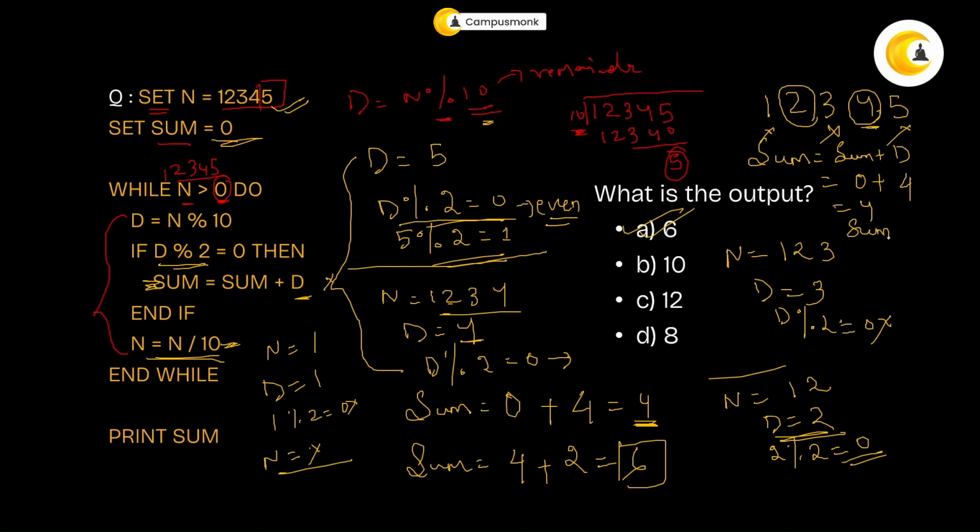Now my next sum should be equal to 4. I already did this, so it should be plus 2. That is 6. So either you apply the shortcut or you do it the long way. That is completely up to you. But keep in mind, time management is a thing. So your answer is here in option number A. That is 6. That's your output. Okay. So moving on to the next question.